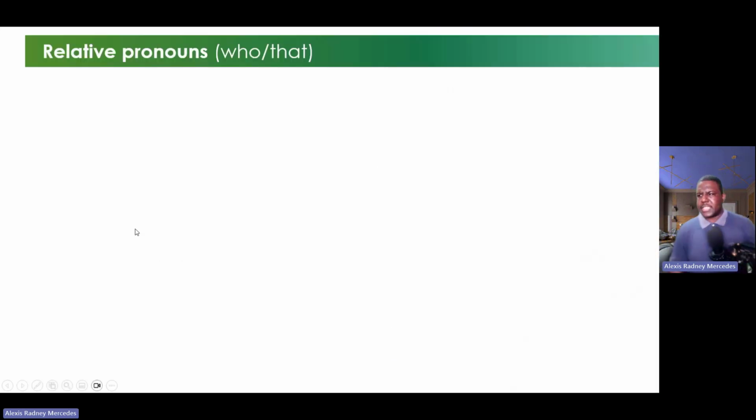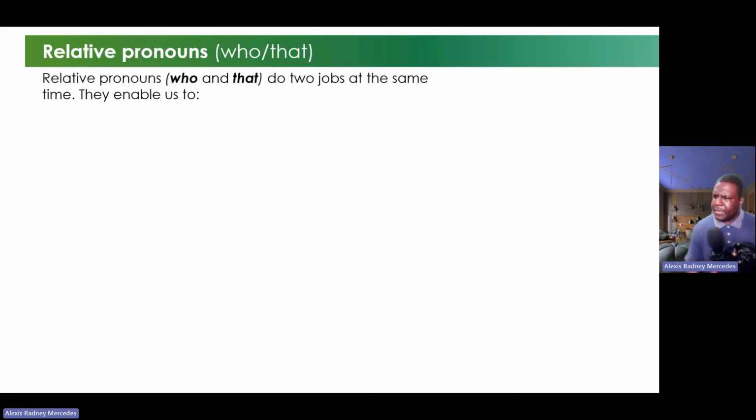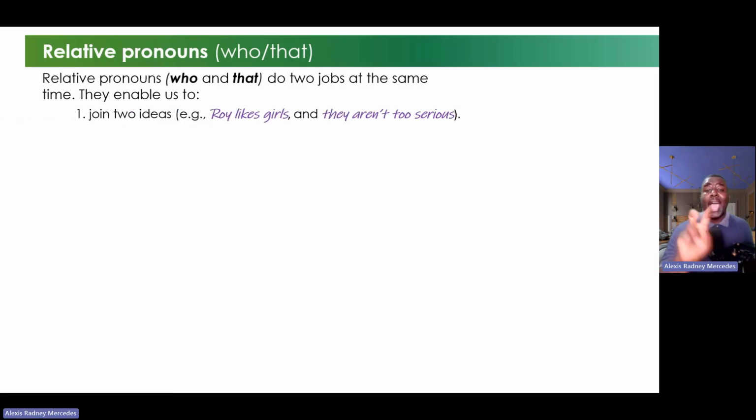Okay, let's talk about relative pronouns, who and that. Well, what are relative pronouns? Relative pronouns, who and that, do two jobs at the same time. Number one, they enable us to join two ideas. For example, Roy likes girls, and they aren't too serious. We have two ideas. He said that, oh, I like girls, but I like that they aren't too serious, okay? A little funny.